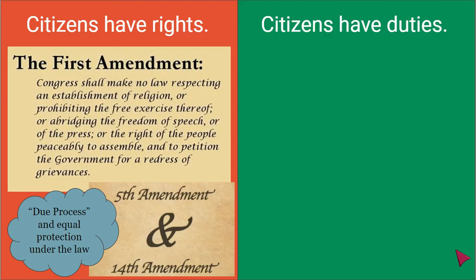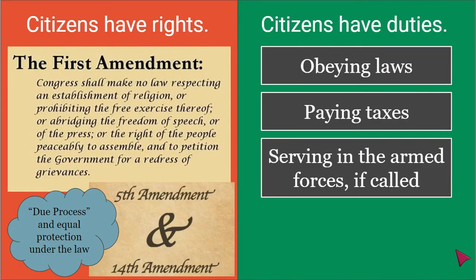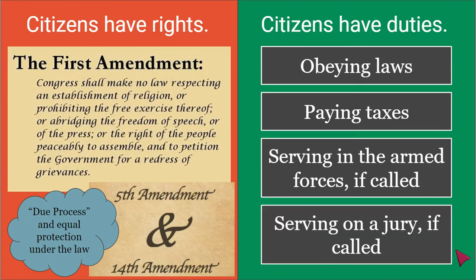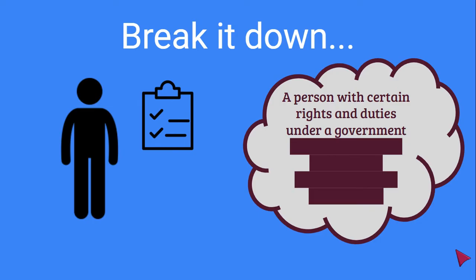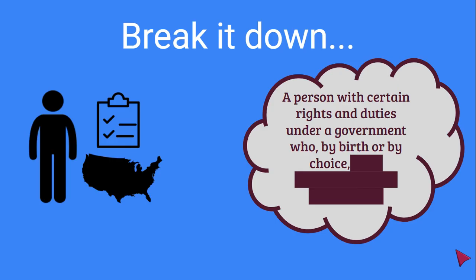They also have duties, or things that they are held to do, things like obeying laws, paying taxes, serving in the armed forces if they're called upon, and serving on a jury if they're called upon. So citizens have rights and duties. They also live under a government. So a citizen is a person with certain rights and duties, like the ones we saw on that last screen, under a government, who by birth or by choice.